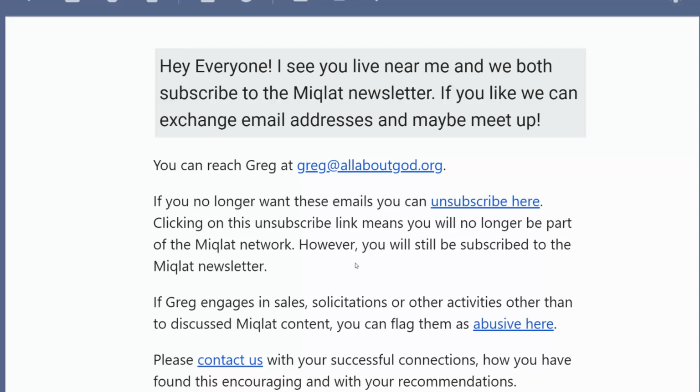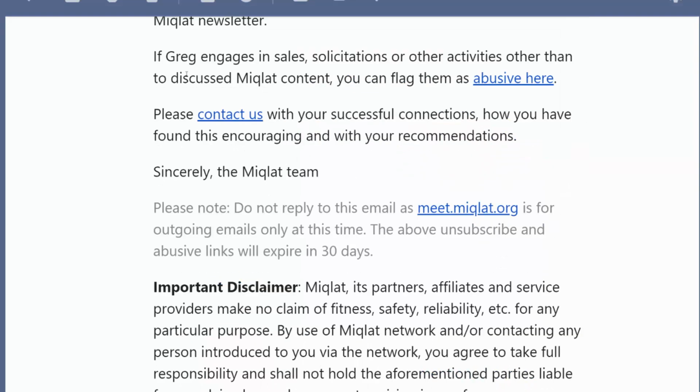No, it won't. However, since being a newsletter subscriber is the only way to get this chance to use the network, if you unsubscribe from the newsletter, by default, you will not be able to access the MIQLAT network. But if you click this link right inside here to unsubscribe from the network itself, you will still be receiving newsletters. What follows is the same disclaimer language.